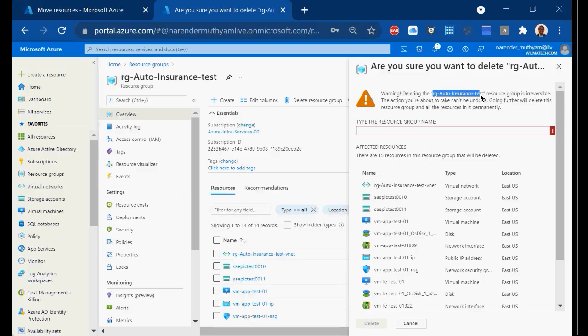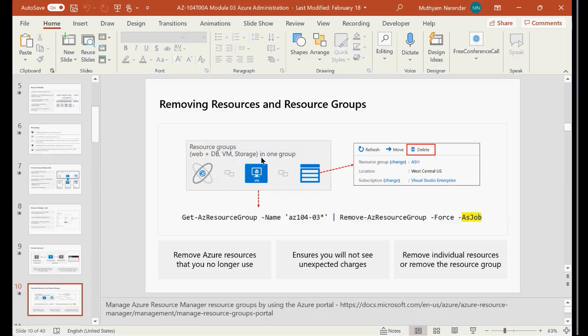And once I do this, all the items within it will be lost in one shot. The only thing is I need to perform this confirmation, right? So I need to just type in the name of the resource group here, and once I do that, delete. The moment you click on delete, all the resources within this resource group will be lost. It's like deleting a root folder along with the subfolders. So this is how you can delete the resource group in one shot. Whenever you want to remove hundreds of items within the resource group, you can't delete 100 items one by one. You can simply remove the entire RG in one shot, and there ends the matter. Right? So this is how you can delete your resources.